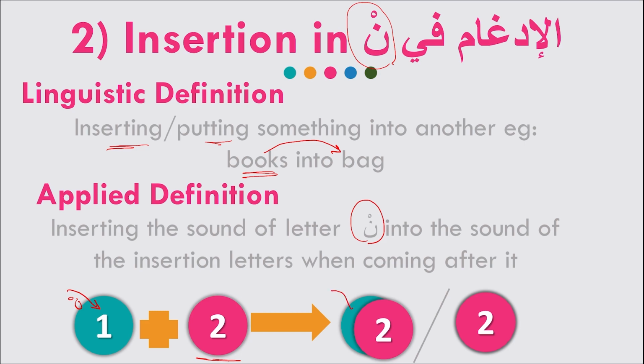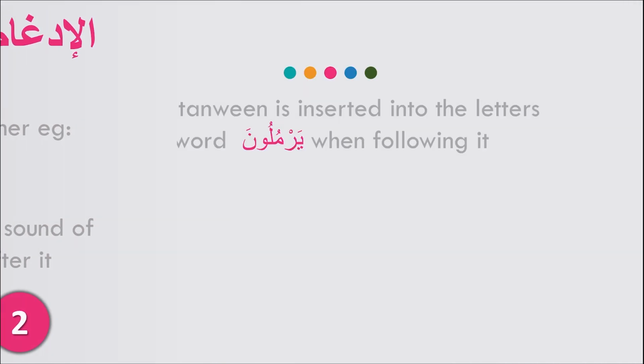We may have something appear from letter Noon and the second letter, which is the first type of the insertion of al-idgham, and we may have only the second letter appear 100%, which is the other type of insertion, as we are going to see in a few slides inshallah. Okay, so inserting something into another one, which is inserting the letter into another one. The second letter is the one that we can see and hear.